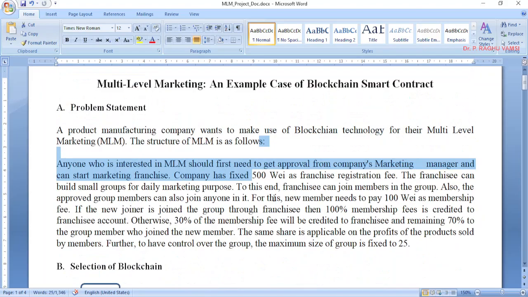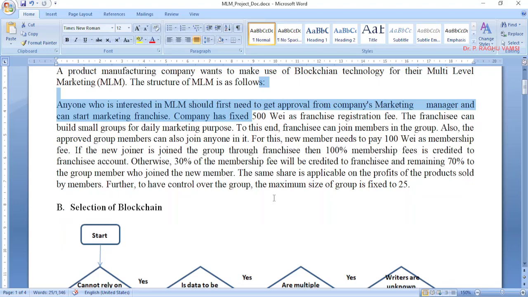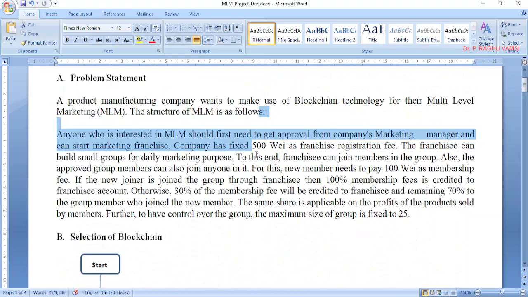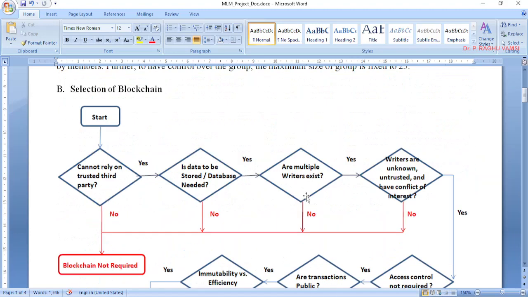By understanding this problem statement, now we will move on to the selection of blockchain. The theory related to the selection of blockchain has already been discussed, but we will use the same concepts here for classifying and choosing what sort of blockchain is required for our application. Anyhow, with the figures that I have mentioned here, like 500Y, 100Y, etc., one can understand that this is going to be implemented on the Ethereum blockchain. But in Ethereum blockchain also, what type of blockchain category is to be used, one must know.